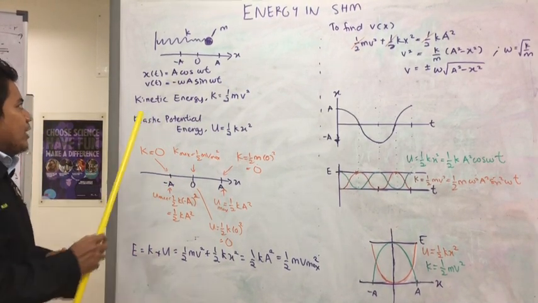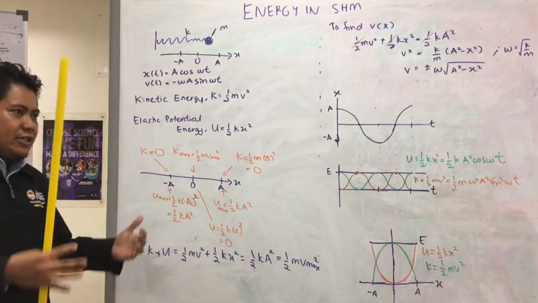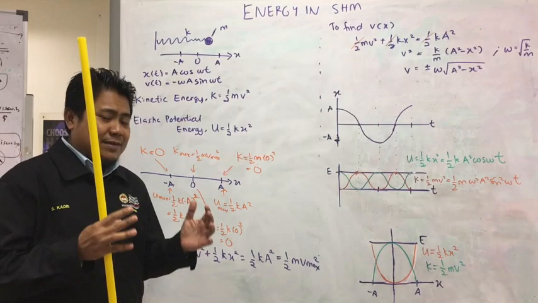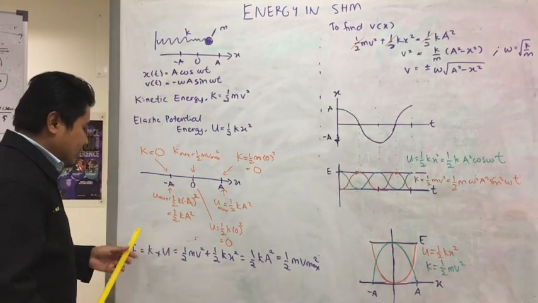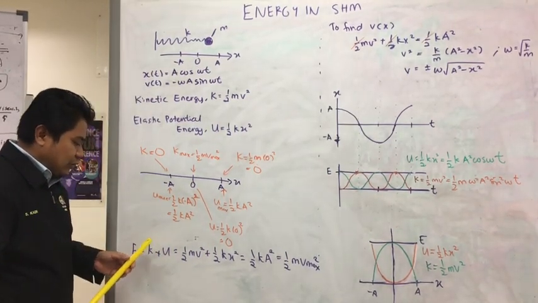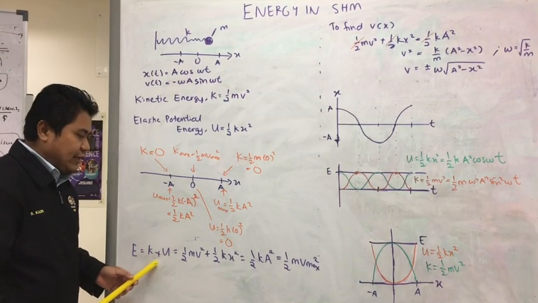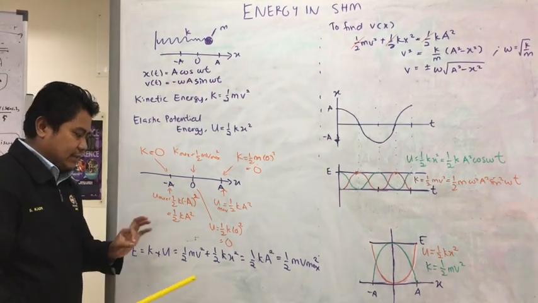If we consider this mass spring system as an isolated system, its total mechanical energy must be conserved. That means the total mechanical energy is equal to kinetic plus the elastic potential energy, and this value should be constant.